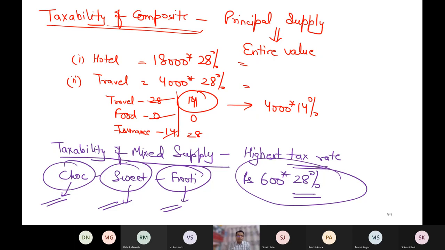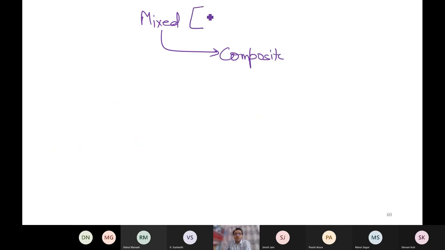And since I will not check the concept of mixed supply, of course, I will not use my mind to go for composite supply. To be a composite supply, first of all, any supply must be mixed. Only then it can become composite. And what is mixed? When you don't have an individual supply, you have two or more than two supplies.